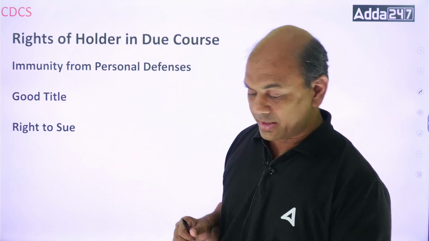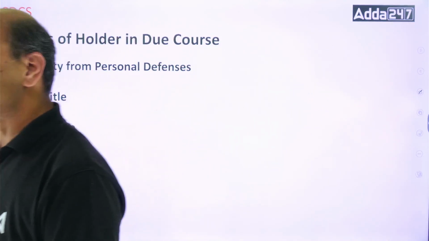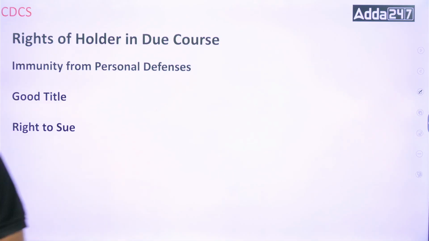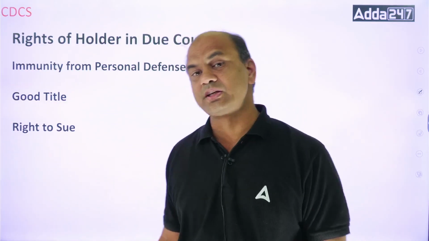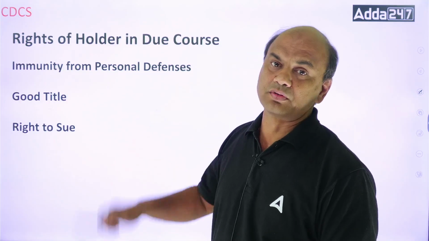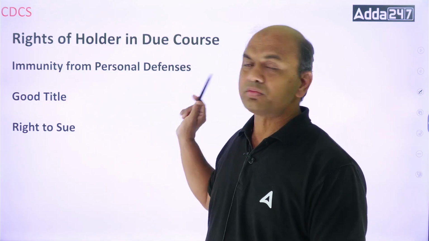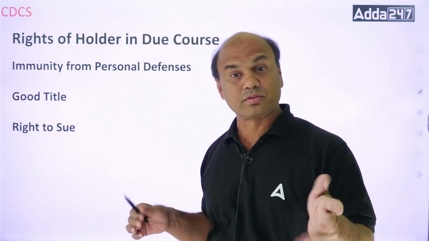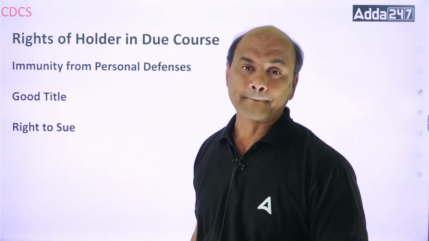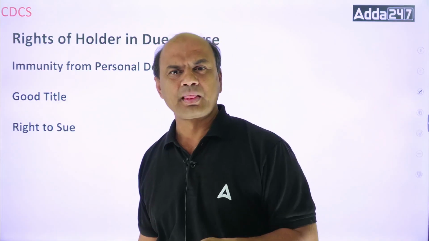Getting this point? Pay attention to this. Very important parts. Okay? So, right of holder in due course is always, firstly, the person is immune to any of the personal defects in that bill of exchange. There can be a fake sign also. You give me a check. You do a fake sign.